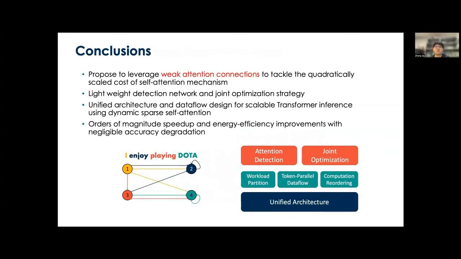To summarize, in this work, we propose to leverage weak attention connections to tackle the scalability issue of the self-attention mechanism in long sequence transformers. Combining all the software and hardware techniques proposed in our work, DOTA is able to achieve orders of magnitude speedup and energy efficiency improvements over existing solutions.